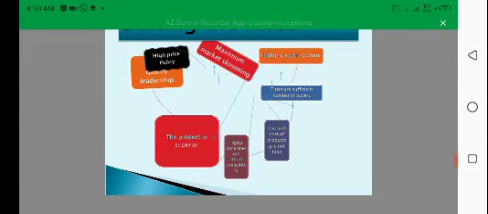So for setting a price, there are two main methods: whether you go for maximizing market skimming or quality leadership. If you want to skim the market, the term comes from farmers skimming the milk: when you put the milk in the bucket, the cream comes up and you can skim it.